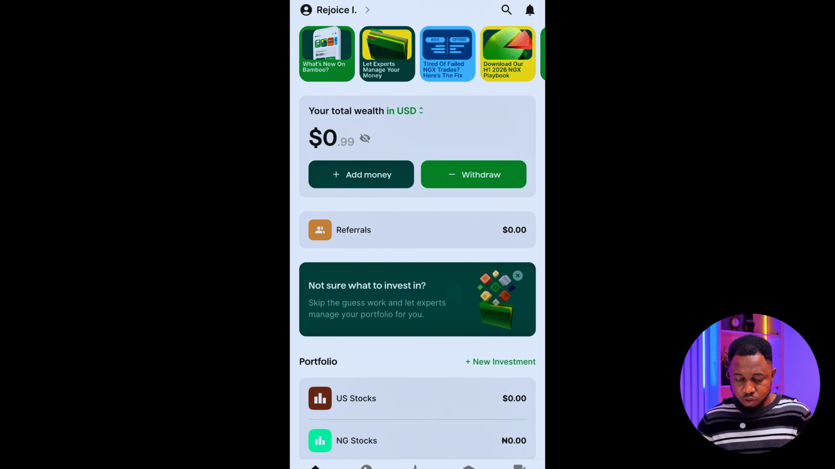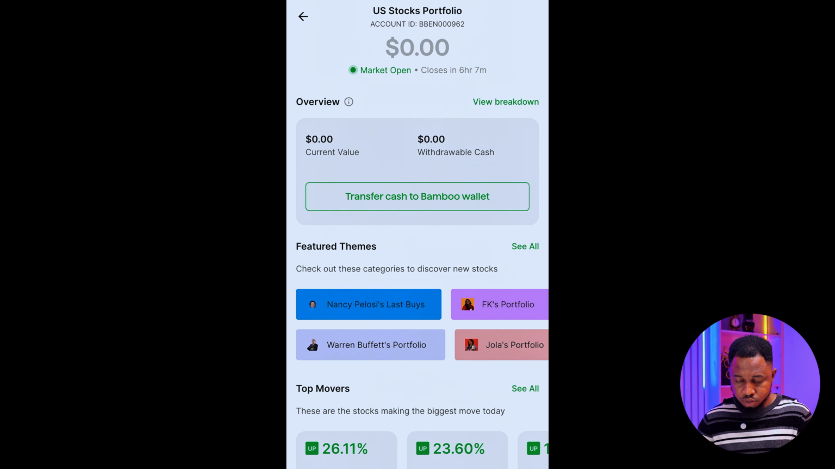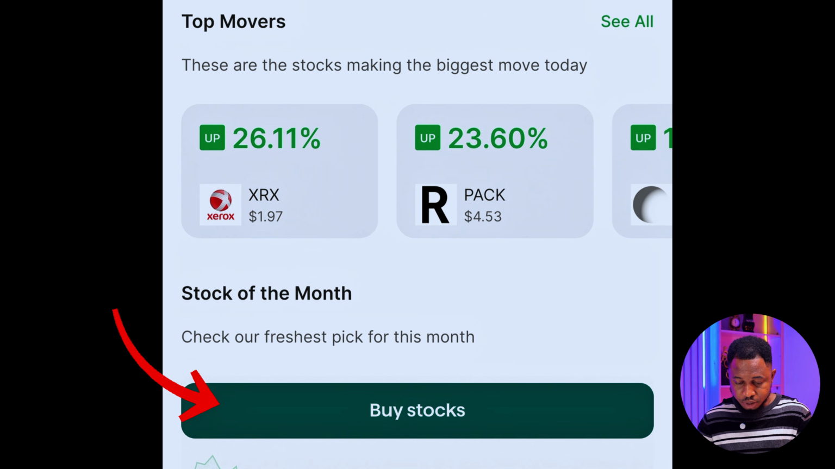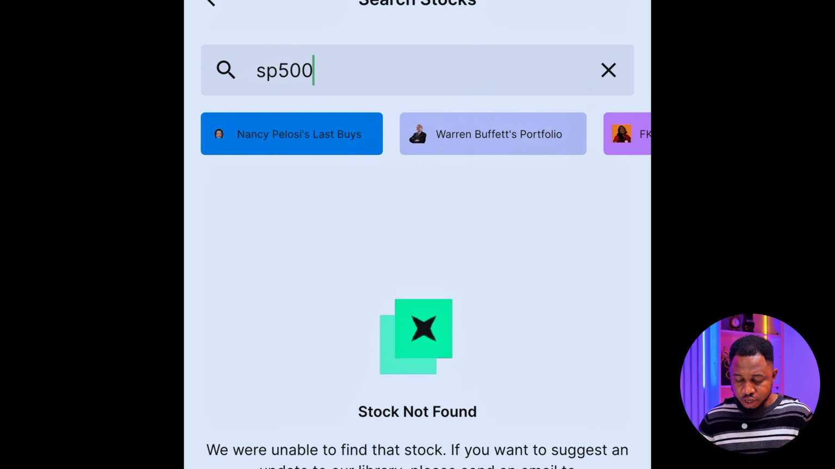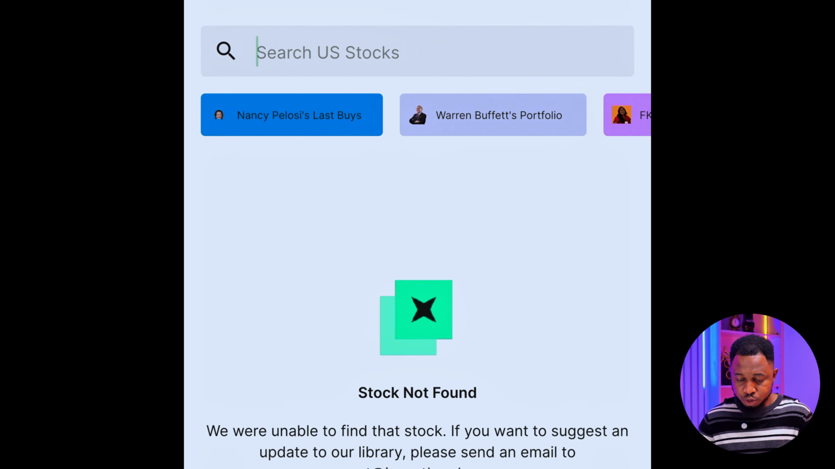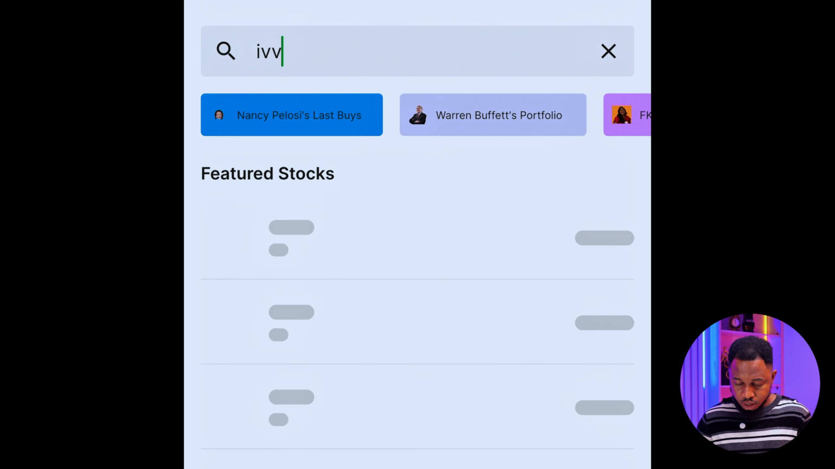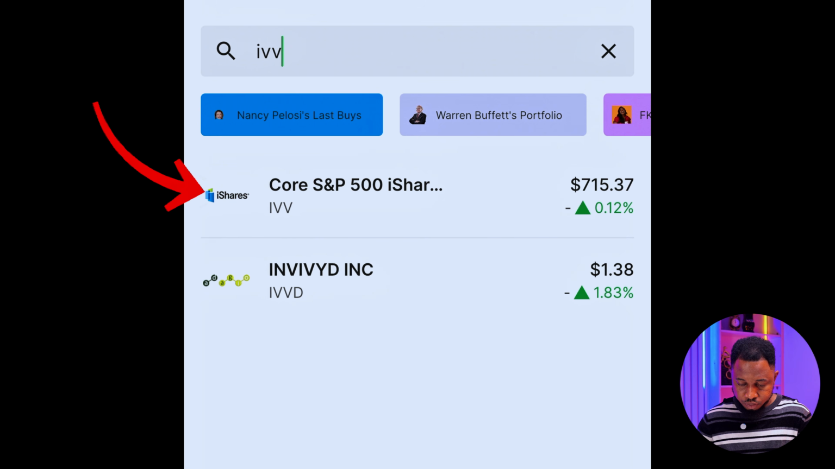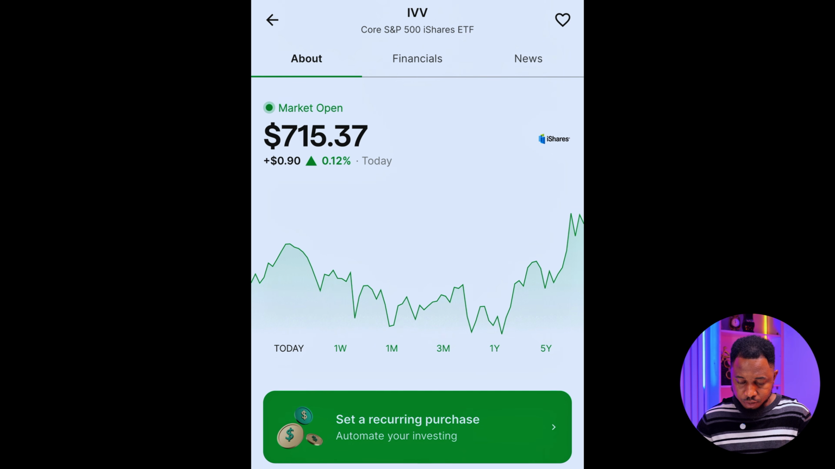Once you open up your Bamboo app, simply go to US stocks and click on buy stocks. Over here you can just search for it. If I search for S&P 500, I won't be able to see it, but I'm going to explain a little bit about that later. What I will simply search for is IVV, which is this one you can see right here. So $715 is the current value.